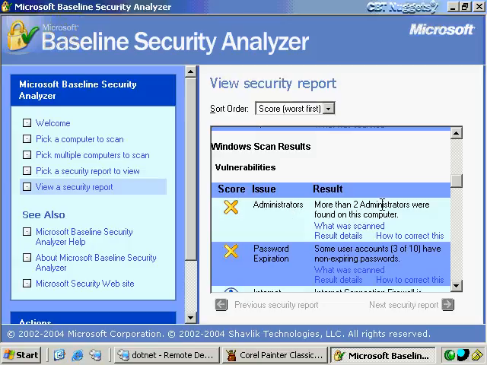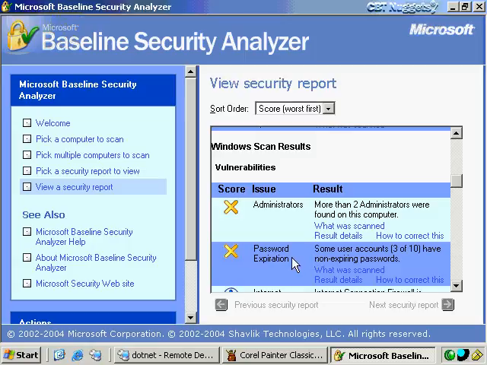Here it identifies I've got more than 2 administrators on the computer. That's not really necessarily a problem. It just wants to notify me of that. It could be an issue because what if I know that I've only got 2 administrators on this machine? Well, if it says I've got more than 2, then it could be that someone's exploited this machine, has added an administrator account for use as a backdoor, and they can come back and use that administrator account at some later point in time. So it's just something I might want to know about,